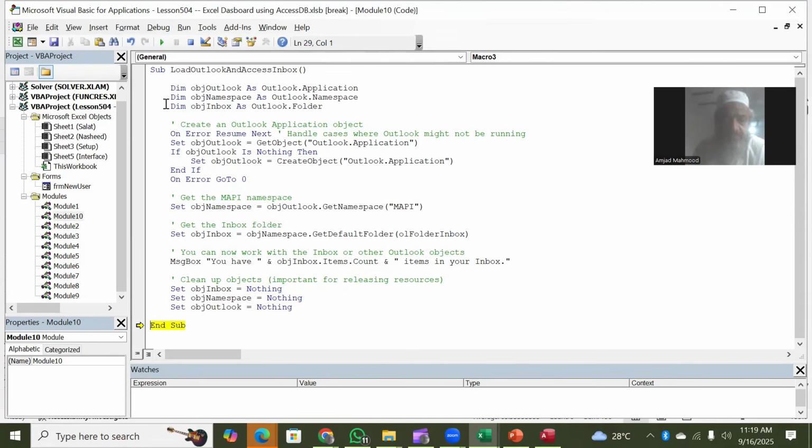So this is how we get started with using the Outlook mail account, get the namespace of folders and items, and their counting has been done.